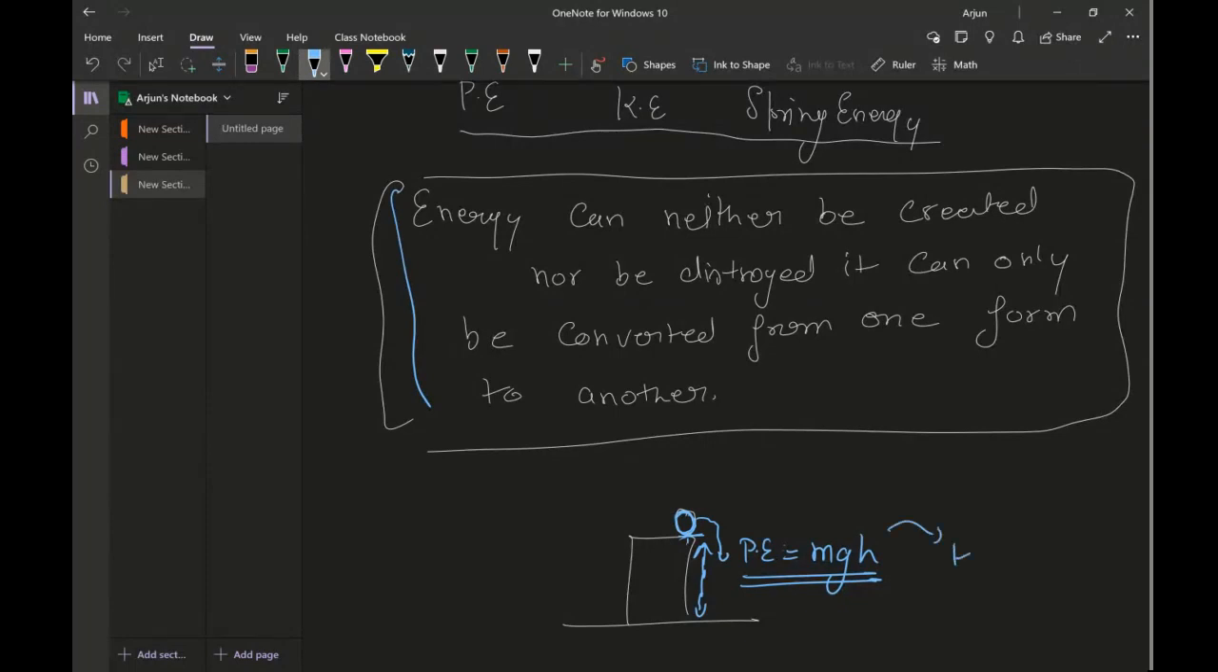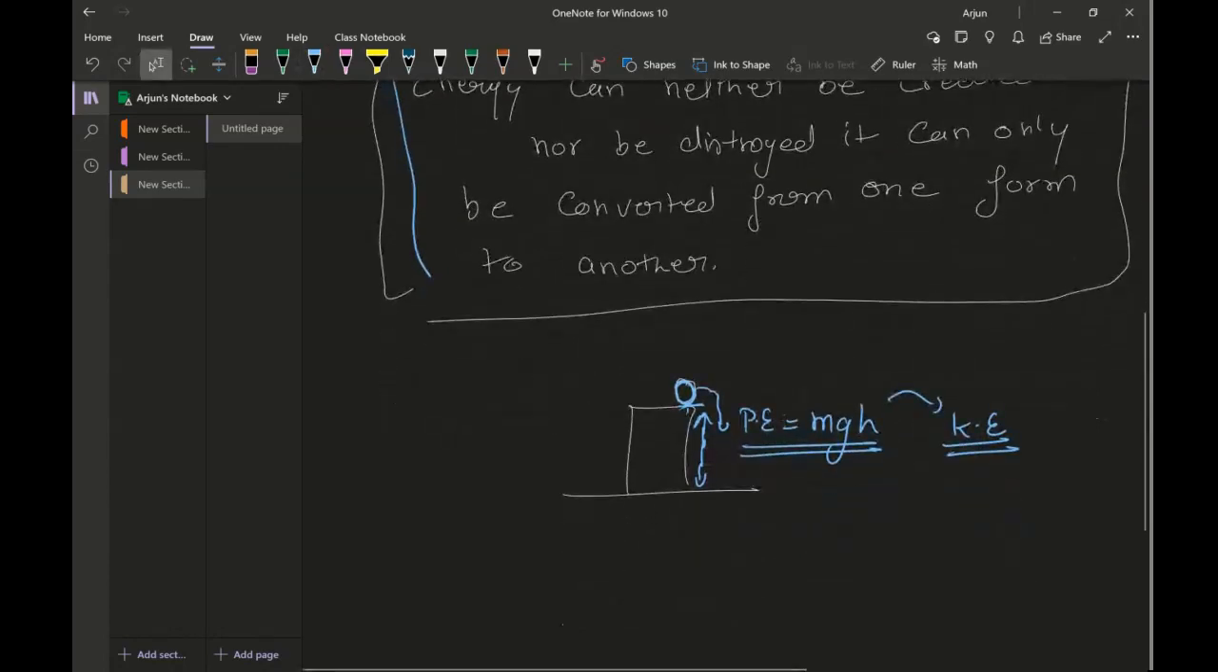Now, once you throw this ball in the downward direction, that potential energy will convert into kinetic energy. Kinetic energy is what? Kinetic energy is the energy possessed by an object because of its motion. Now, as the ball drops in the downward direction, the ball starts moving. So what's happening is that potential energy is converting into kinetic energy.